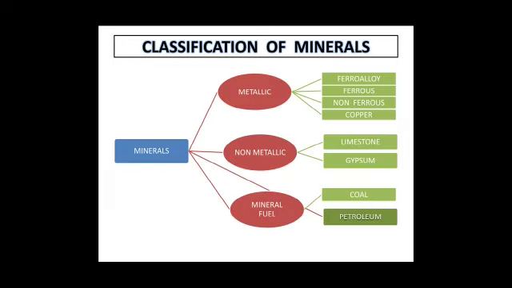Now children, I'll show you the classification. First see, the minerals are classified into metallic, non-metallic and mineral fuel. So there are three categories. Now the metallic minerals: ferroalloy, ferrous, non-ferrous and copper. So these are the four subtypes of metallic minerals.